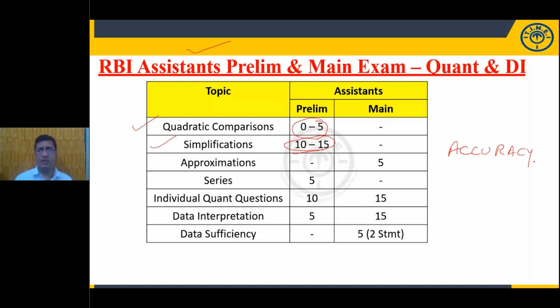Accuracy is very, very important. You need to maintain 100% accuracy. When you are marking an answer for any question, it should be 100% correct. In simple words, no guesswork.